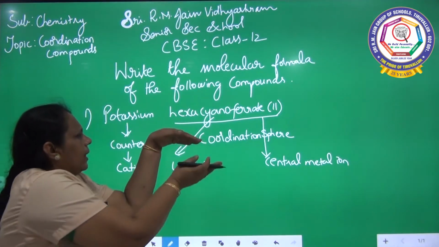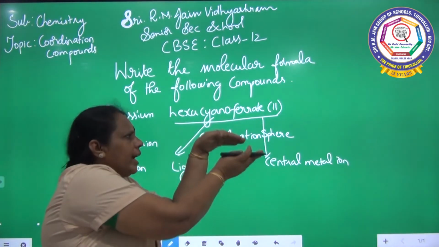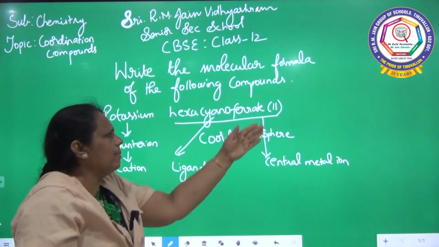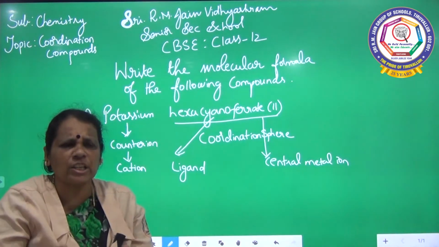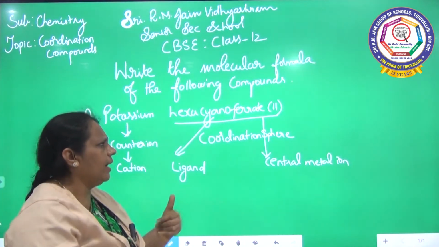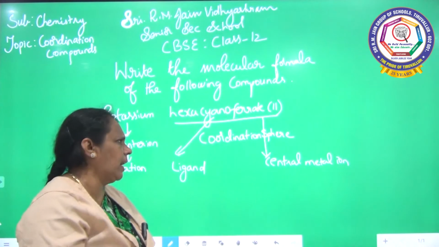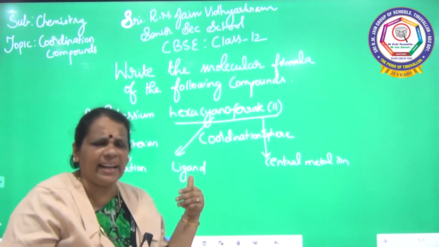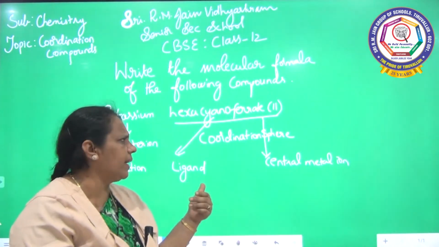So in the other part of my compound, hexacyanoferrate 2, I have already defined the coordination sphere. Usually the coordination sphere contains the central metal ion and the ligand. So here the central metal ion is ferrate, which I have indicated as central metal ion. And what is the ligand here? Cyano. So cyano is the ligand present here.